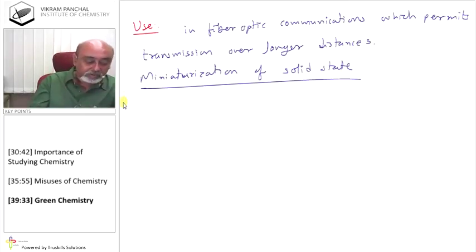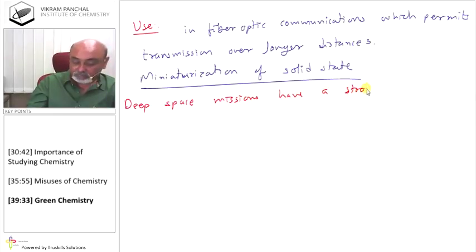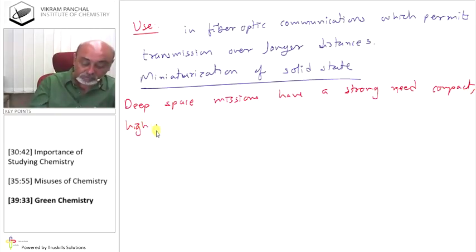For example, deep space missions have a strong need for compact, high power density, reliable